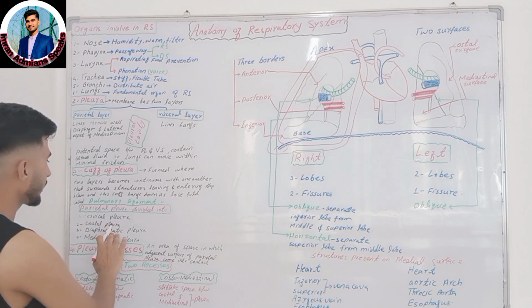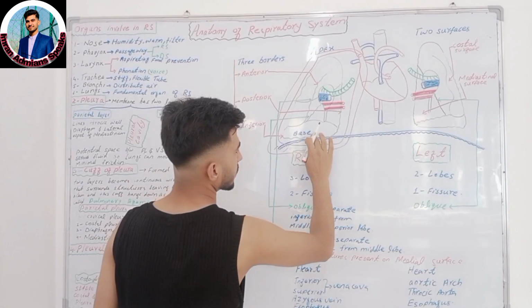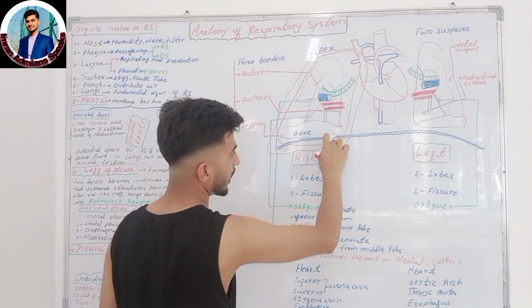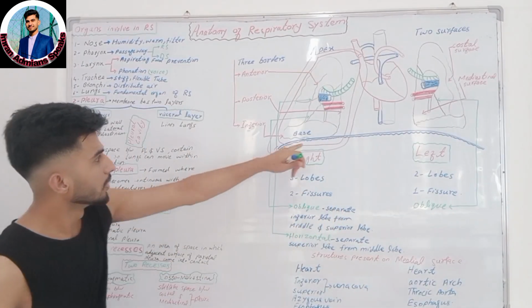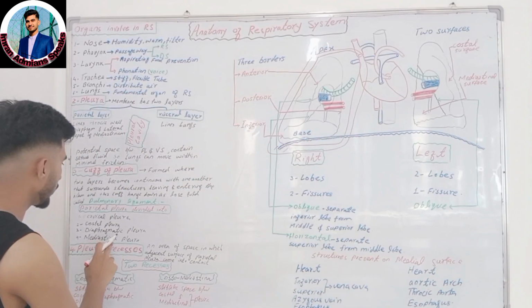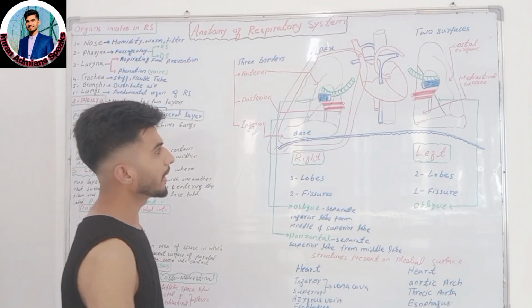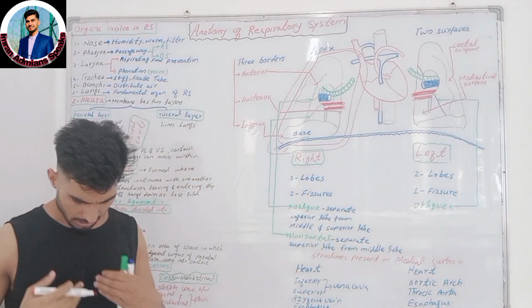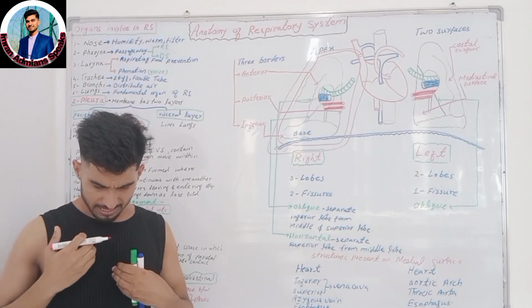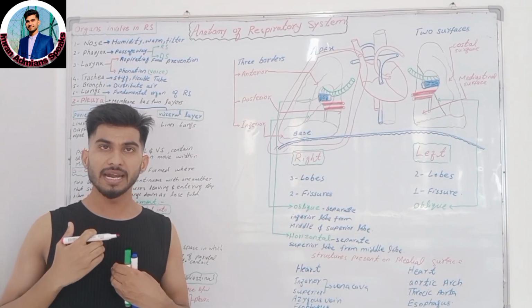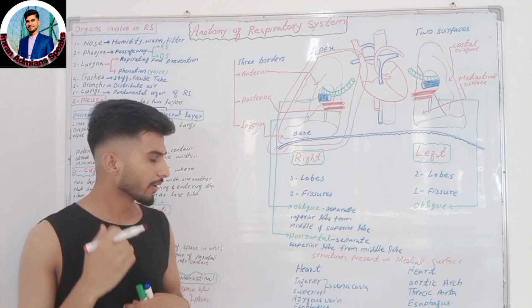And the next one is the diaphragmatic pleura. This is the diaphragmatic pleura, which covers the thoracic surface of the diaphragm. This is the thoracic surface of the diaphragm. And the mediastinal pleura. Mediastinal pleura forms and covers the lateral aspect of the mediastinum.